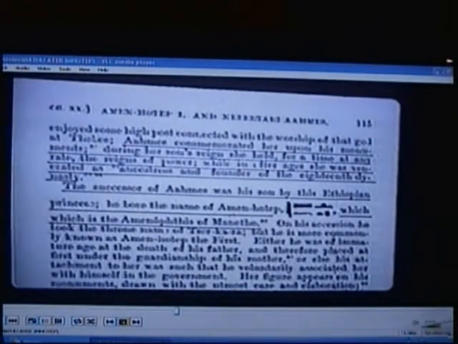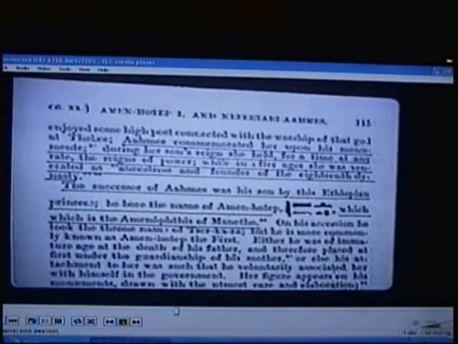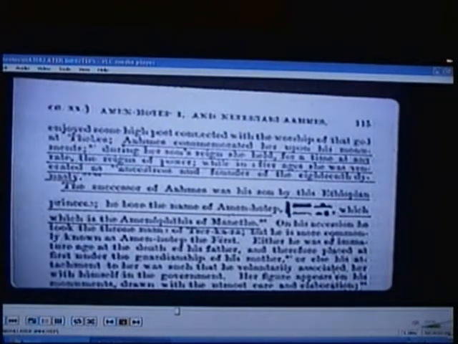In his own words, the successor of Amosi was his son by this Ethiopian princess, Amenhotep. So Amenhotep was the son of this queen, the founder of the 18th dynasty. This is why she couldn't be a negress. So we move on. He goes on. This cat is something else.